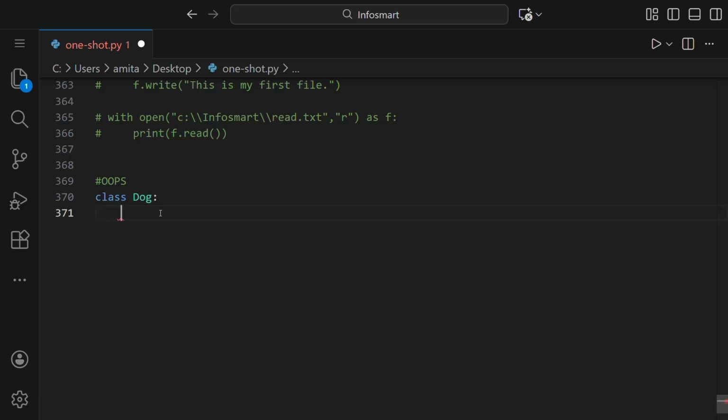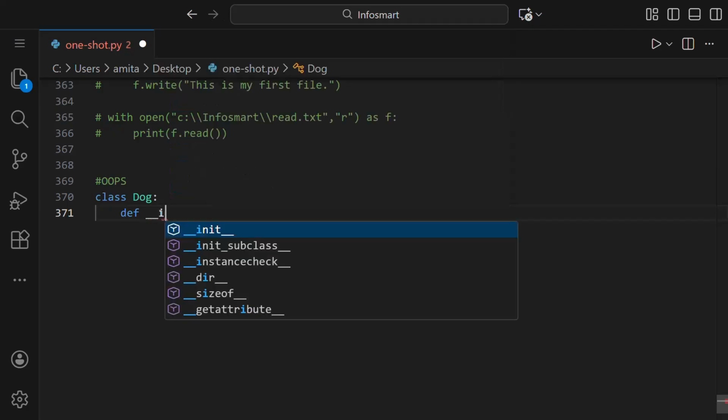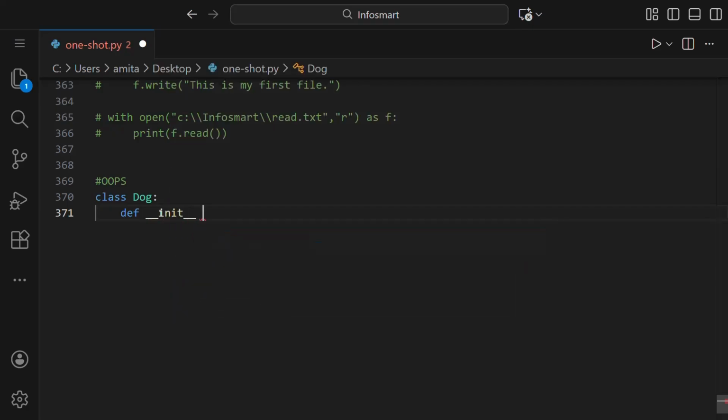So now we will make the very first function inside the class. We have already read that a function is made using def. Now we'll initialize it using the initializer __init__. So we'll put double underscores, then init, like this, and inside this we'll put the parameters: self, name, age. These are the 3 parameters that we are creating. So basically, class Dog is the blueprint which tells about the name of the dog and the age of the dog.